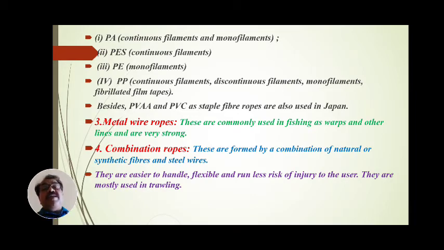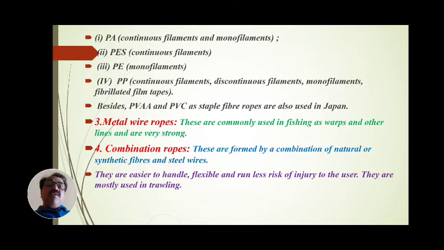In Japan, instead of PA, PES, PE and PP, PVAA and PVC are also used as staple fibers for fishing nets as well as for material.